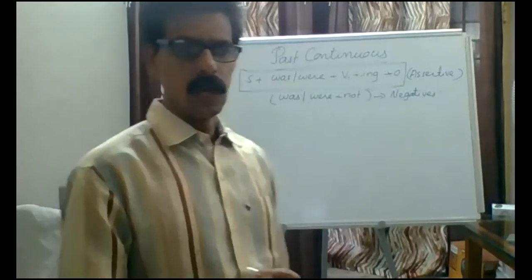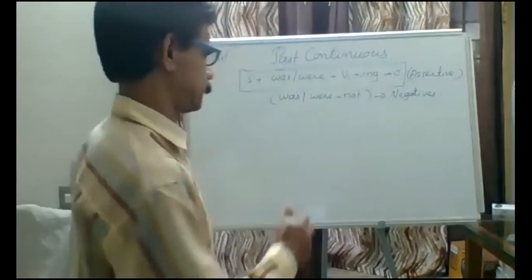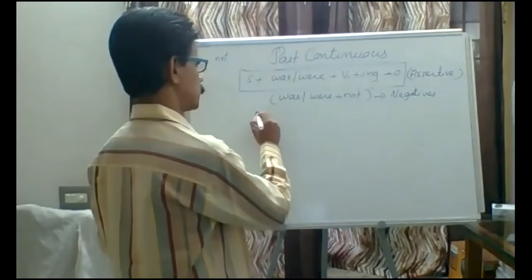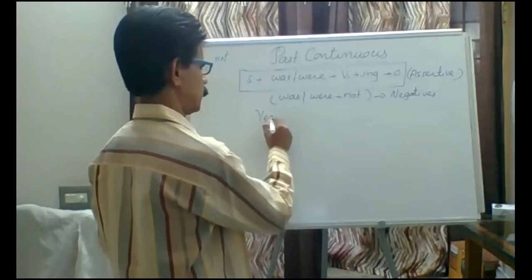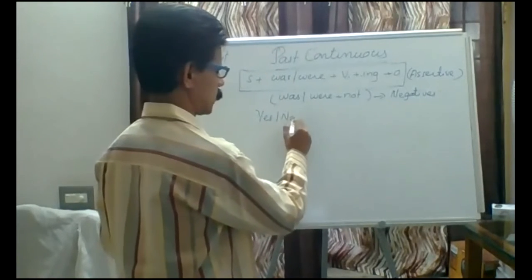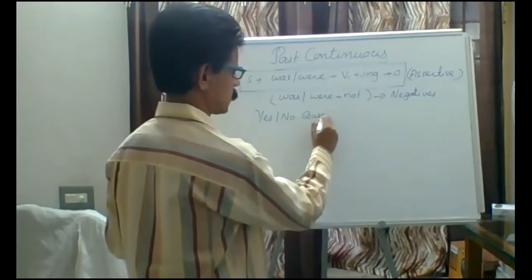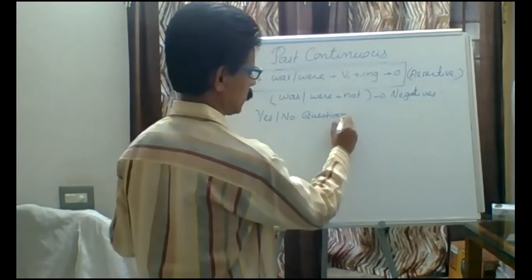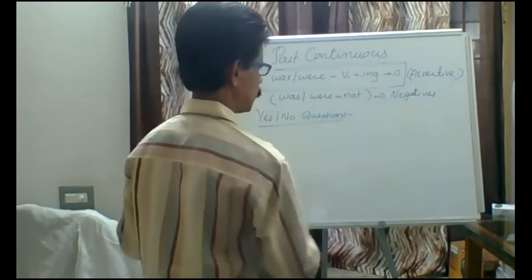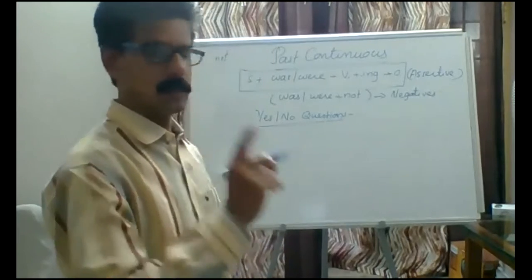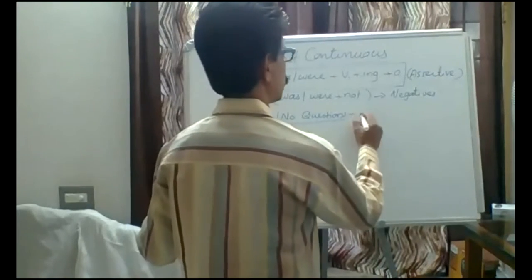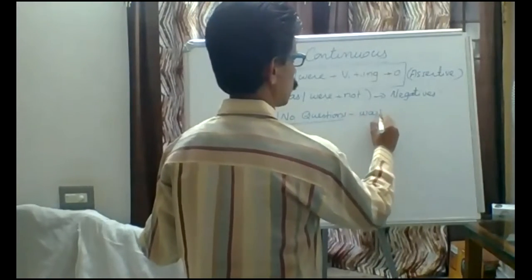Now you know how to make questions. How to make yes or no questions? Framing is very easy. First, we must use the helping verb, that is was or were.